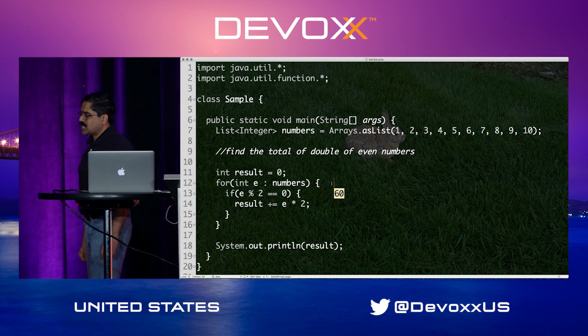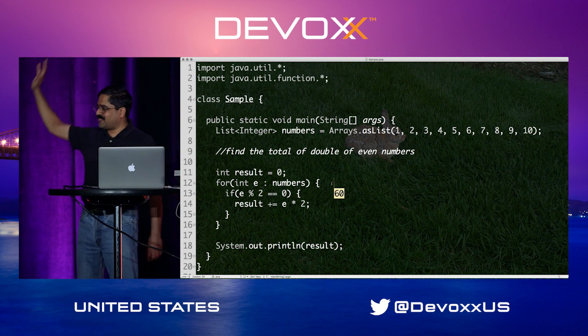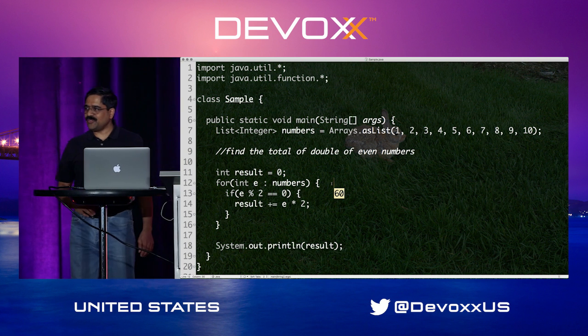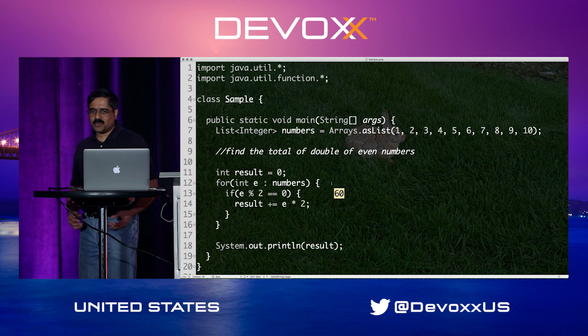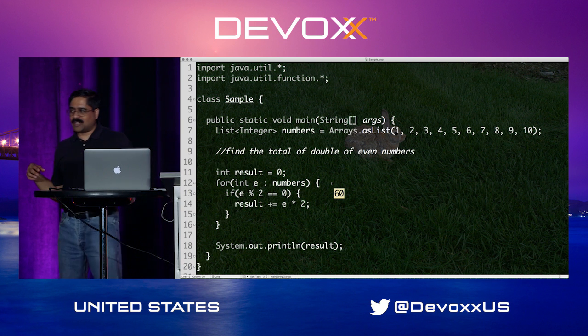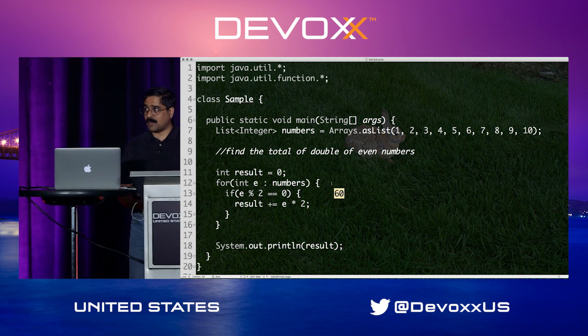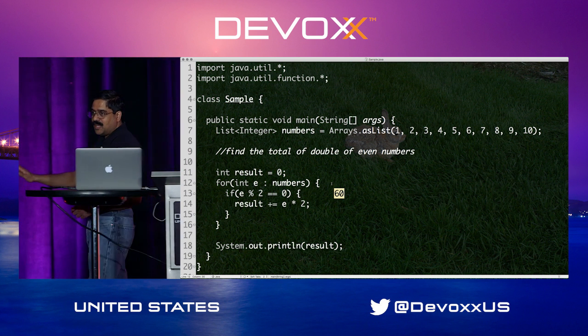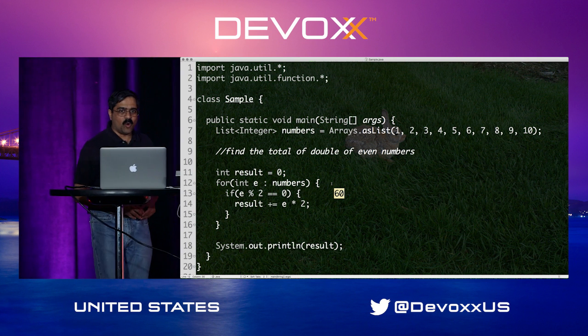But if you look at this code, has anyone here written code like this before? Well, of course, every one of us. But the question is, how do you feel when you write code like this? Dirty, right? Really dirty. In fact, after a day-long work, after writing this code, you go home, and the kids come running towards you. You say, don't touch me. I've got to go shower first. Because this is very low-level coding we have to be doing over and over.